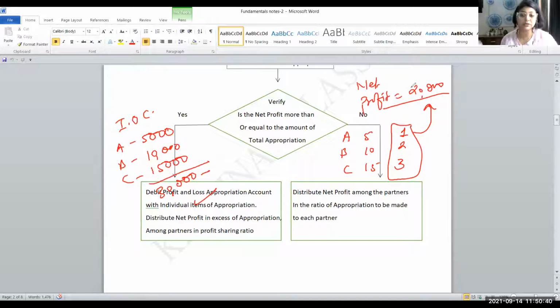But the moment the question says that interest on capital has to be provided and it is a charge against profit, in that case, this will not be applicable. Okay, what did I say? I will just write it down here because I know some people still will have doubts. So I'm writing it over here. If you want, you can take a screenshot of it, pause it over here and write it down. If the question says,